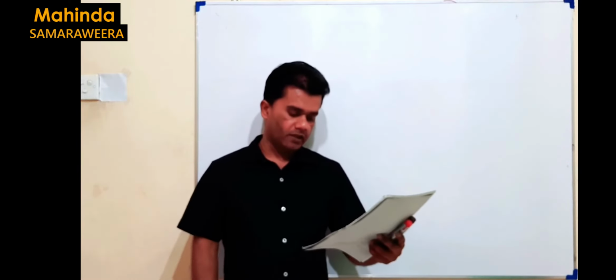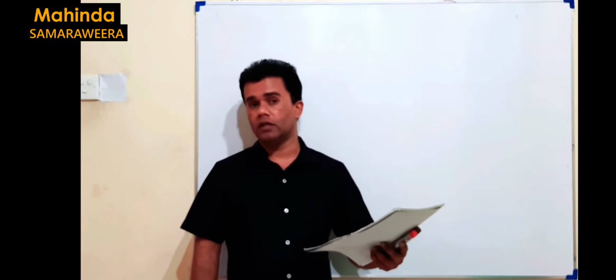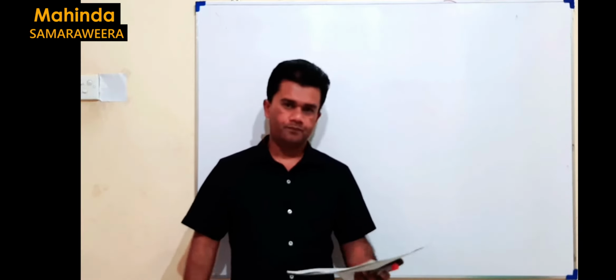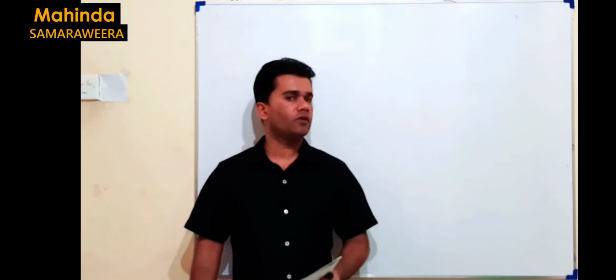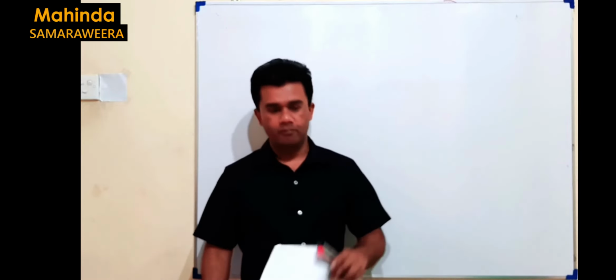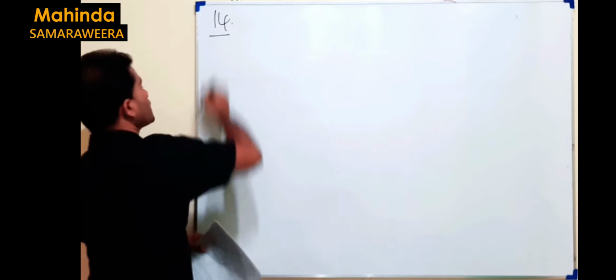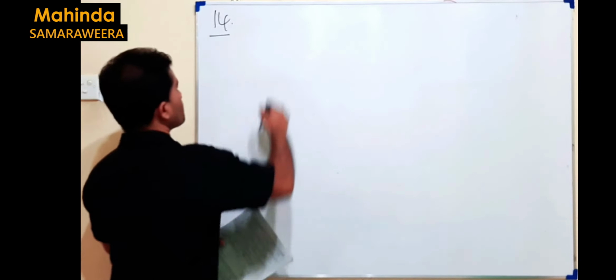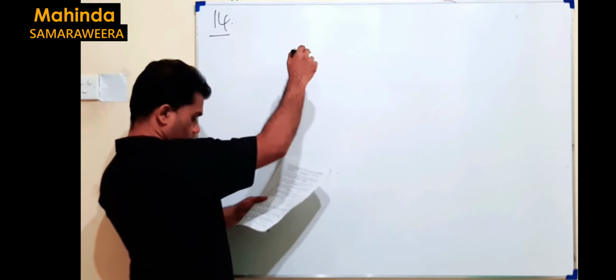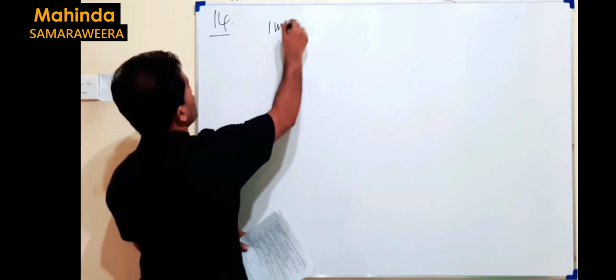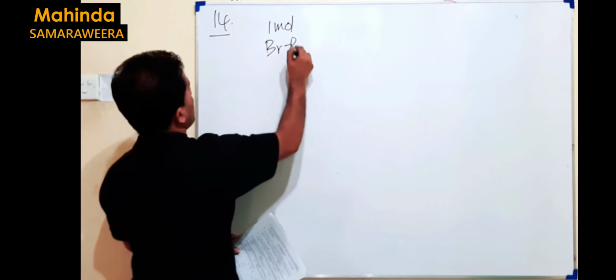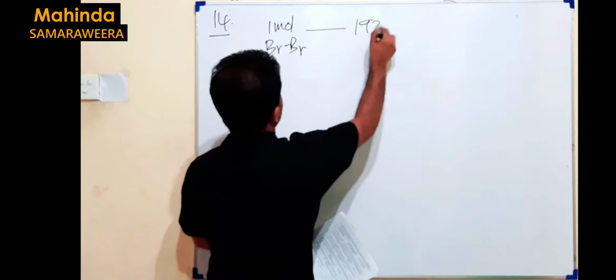Then the energy is given as 193 kilojoules per mole. It's given per mole. Per mole means how many Br-Br bonds? There are Avogadro's number of Br-Br bonds. So that is the important thing we should consider here. In the 14th question, it's given 193 kilojoules per mole. That means for 1 mole of Br-Br bonds, the energy given is 193 kilojoules.